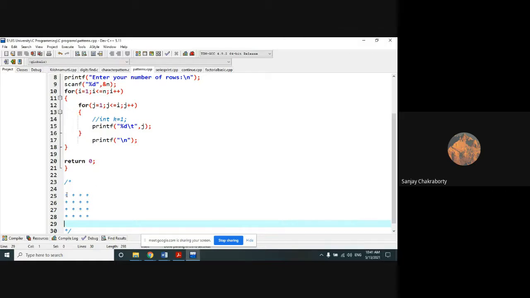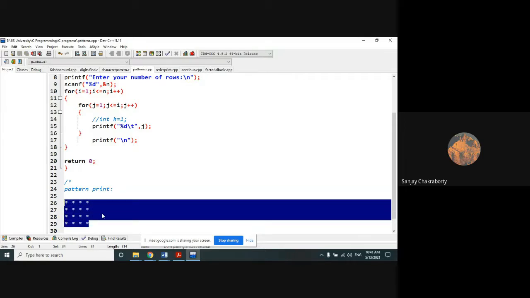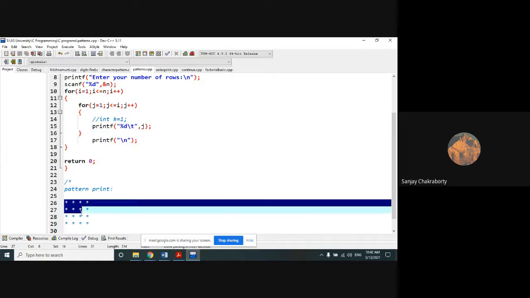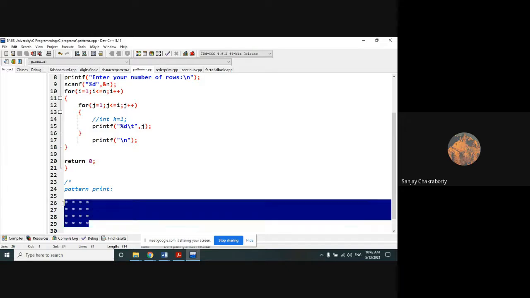Okay, right now I want to print this pattern with the help of a C program. So what is the pattern that I want to print? This is the pattern. It looks like a square pattern. If you draw a line connecting the outside stars, it will work like a square pattern. But here each and every row of this square will contain stars. So you can also compare this pattern to a matrix pattern.